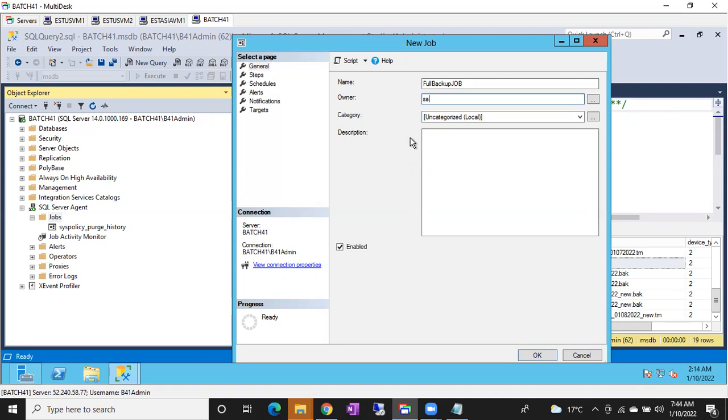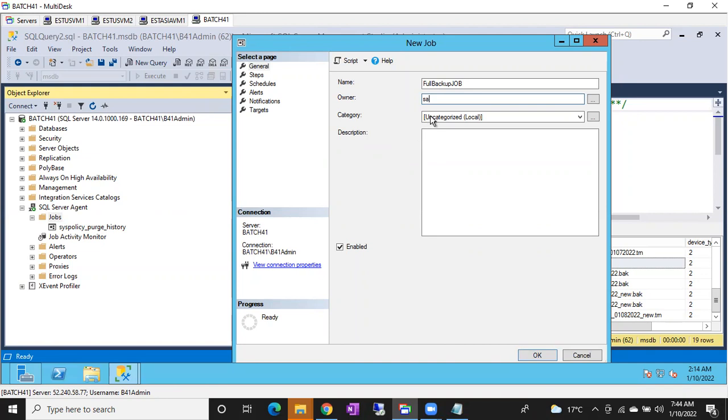And of course, if any job has failed, you have to inform them. If it's an application related job, you have to inform the application team: hey, your job is failing due to this reason. If we can fix it, we can fix that issue, such as permission issues or space issues. If it is failing due to a code issue, you have to check with the developers only. We can't do anything; that problem has to be fixed by developers only. If it is a DBA maintenance job, we have to fix those jobs, guys.